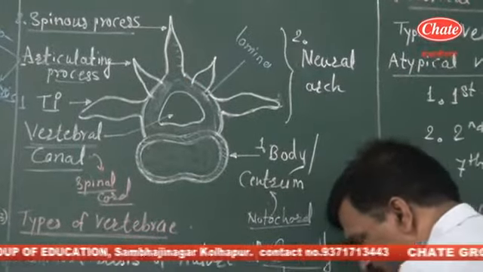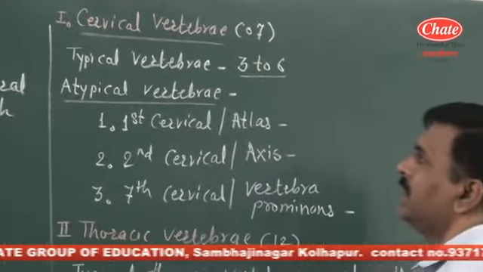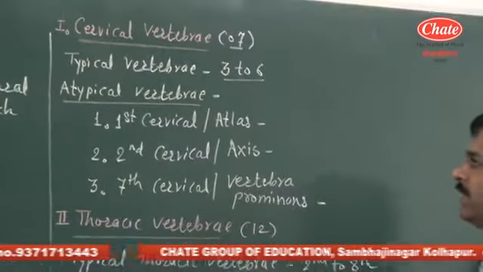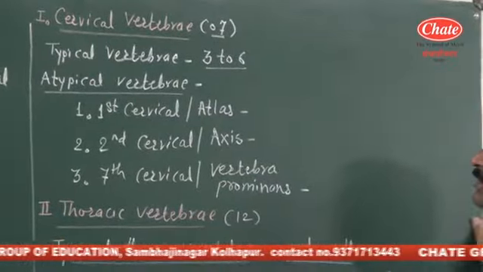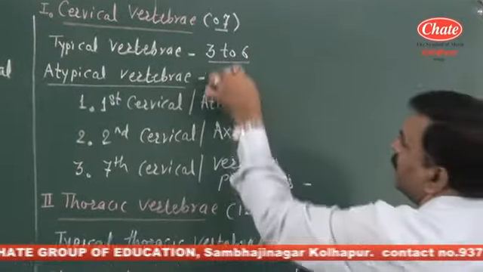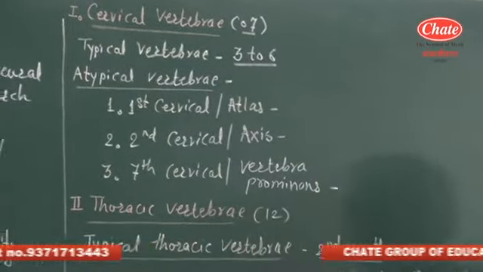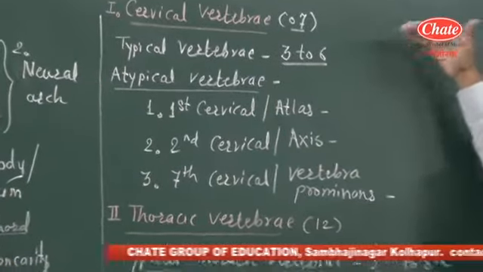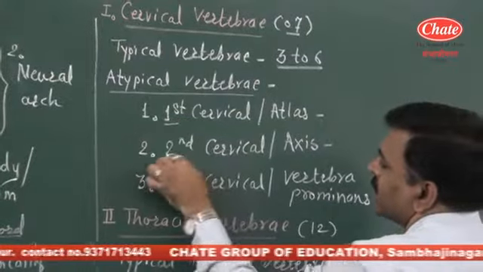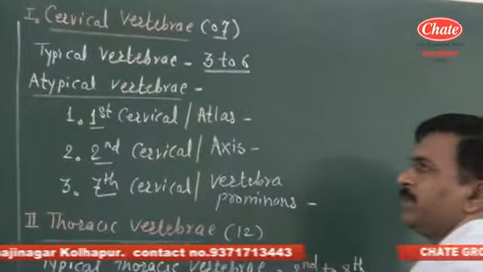Now after completing the typical vertebra, concentrate on the vertebrae present in the cervical region. The cervical region consists of 7 cervical vertebrae, and 7 cervical vertebrae is the peculiarity of mammals. Every mammal has 7 cervical vertebrae. Out of the 7, vertebrae number 3rd to 6th are the typical cervical vertebrae, meaning they show similar components, while vertebrae 1st, 2nd and 7th show dissimilar structure, so they are termed atypical vertebrae.